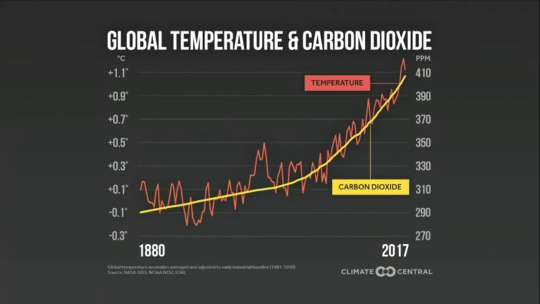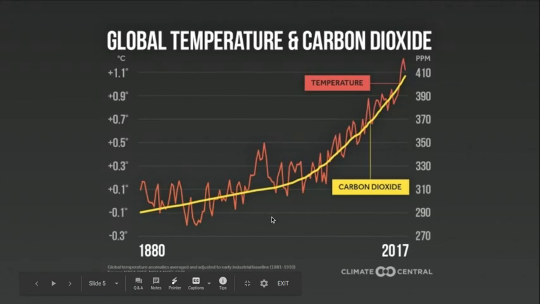So here is a really common example of a graph that climate change activists use to try to spread awareness. This graph is showing that as we have increased the amount of carbon dioxide in our atmosphere, the temperature has steadily risen as a result. We can see a very, very simple correlation between these two factors in the atmosphere here.